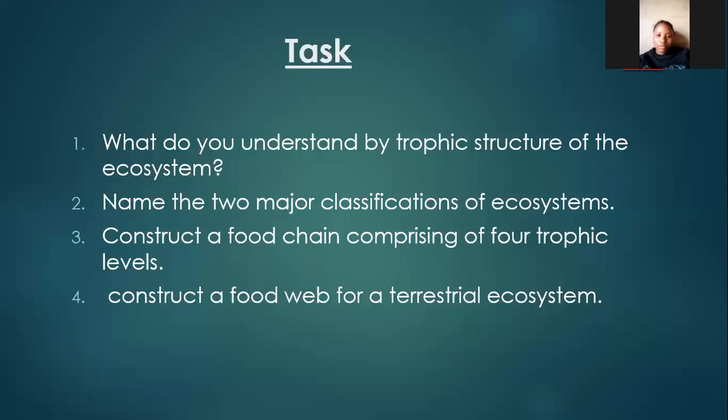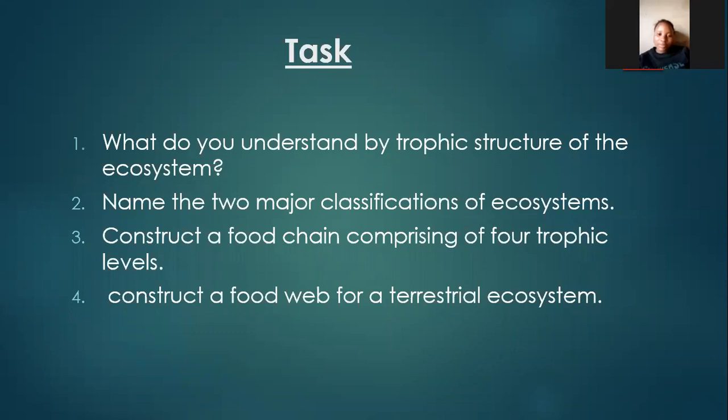Question 3, sir. Construct a food chain comprising of 4 trophic levels. Is it the one where we start with the grass, like that? Yes, a food chain. When we say a food chain, it has to start with a producer.